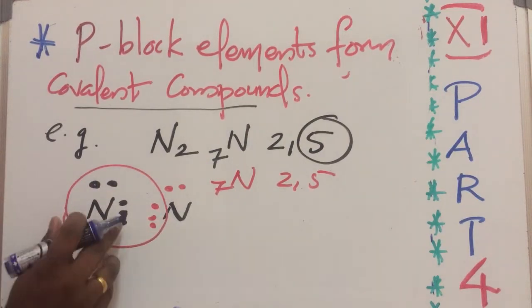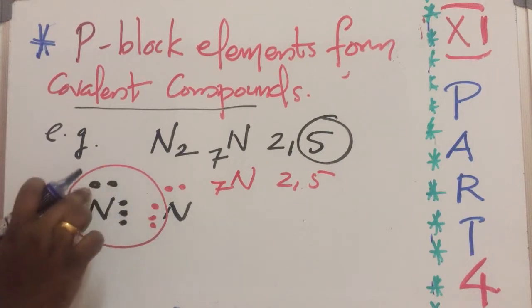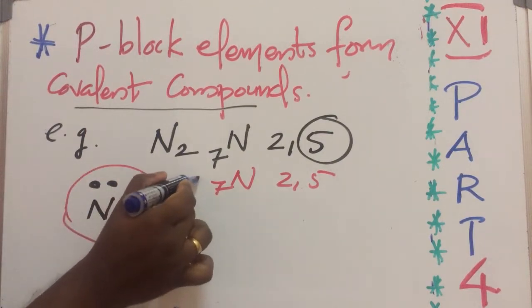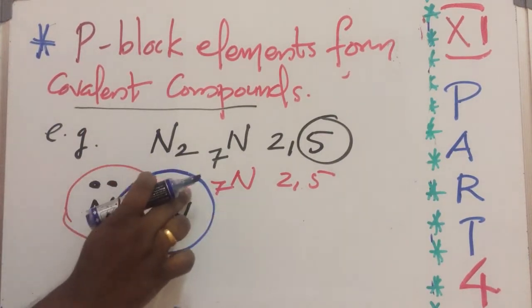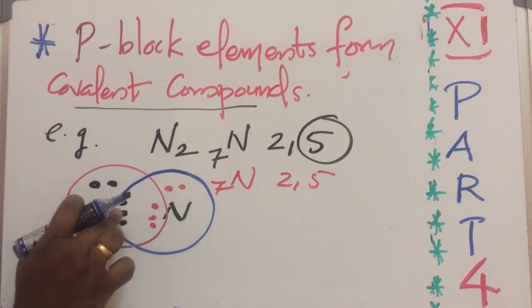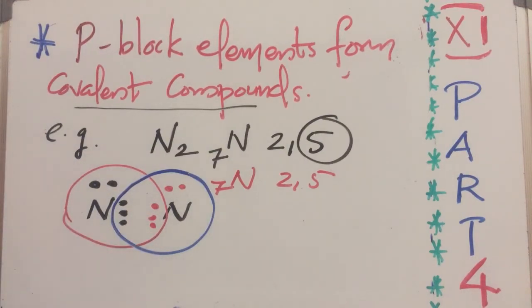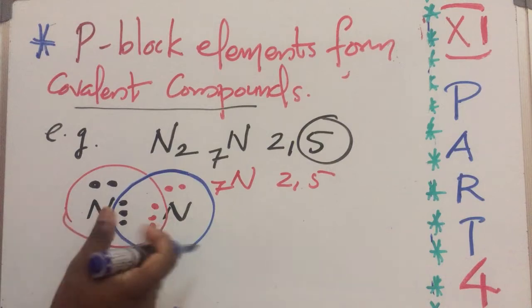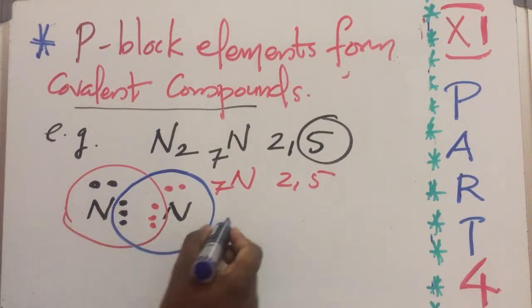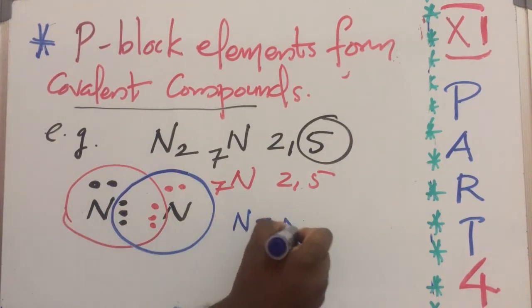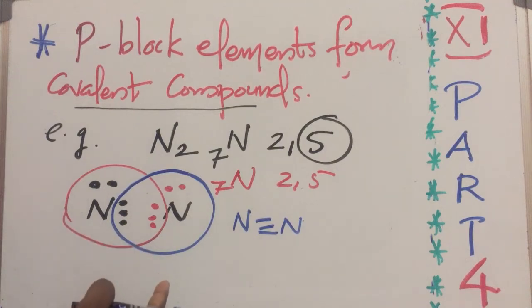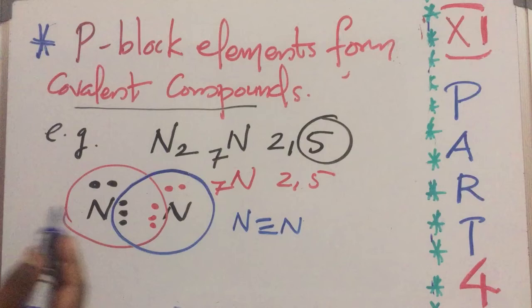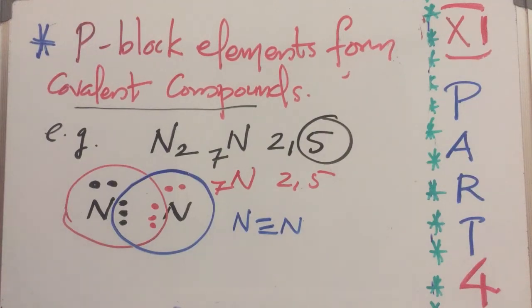Okay, so how many electrons now? 1, 2, 3, 4, 5, 6, 7, 8. Nitrogen is stable. Again sharing, 1, 2, 3, 4, 5, 6, 7, 8. So a bond is formed due to sharing of electrons and forms a triple bond. You learned this topic last year, so I am not going into more details because you already learned it.